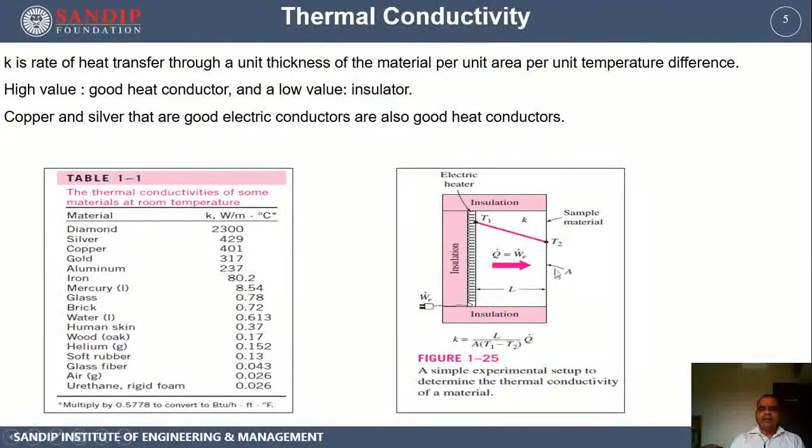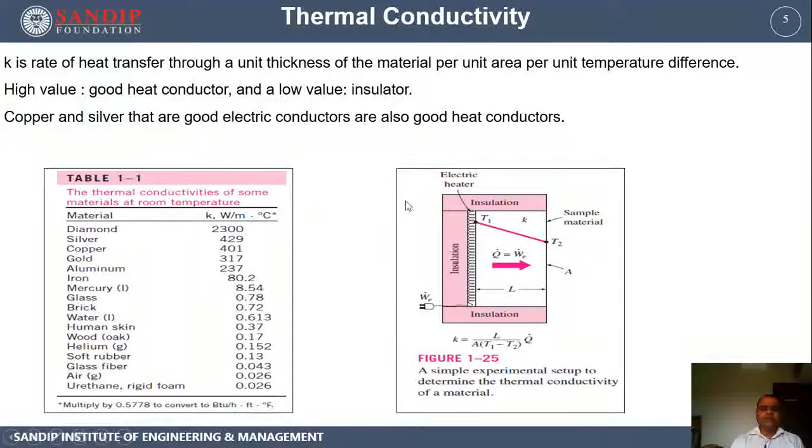The area of that material and the thickness L are known to us, and if you know the value of Q, the rate of heat transfer, then we can use Fourier's law of conduction and find out the thermal conductivity of the material. So this type of simple experimentation allows us to find the thermal conductivity of materials.